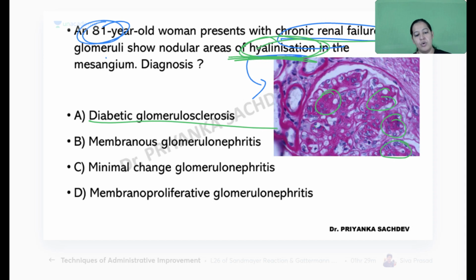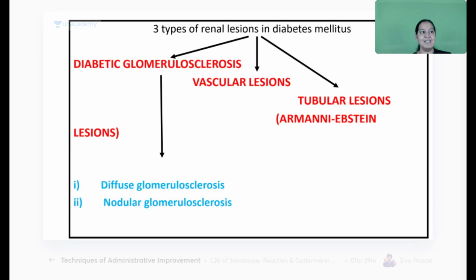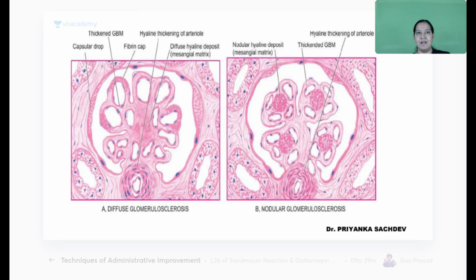Okay, at first I will explain you the two types of diabetic glomerulosclerosis. Then I will show you this question again. The correct answer here is A. Listen, in diabetes there are two types of glomerulosclerosis: diffuse and nodular. What do you mean by them? Listen, I will try my best. It is difficult, huh? Can you see the two diagrams?